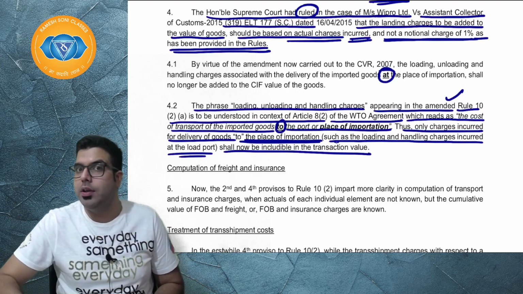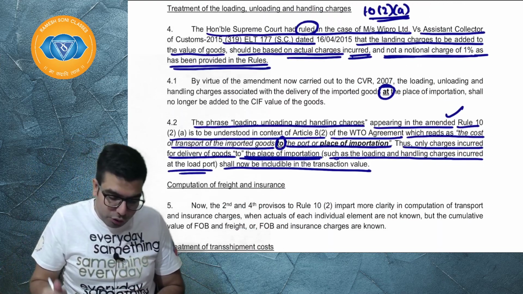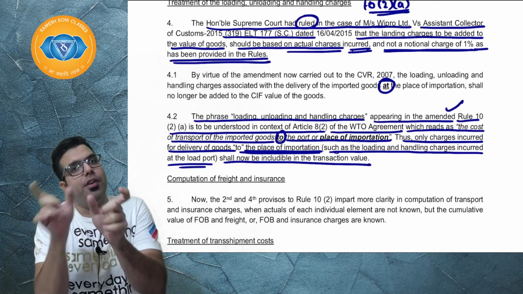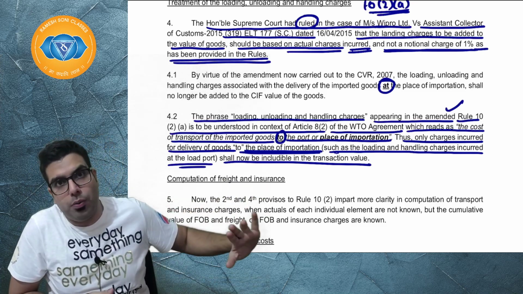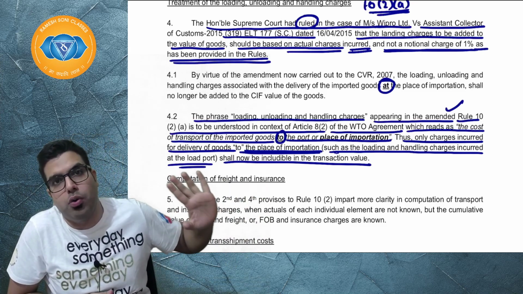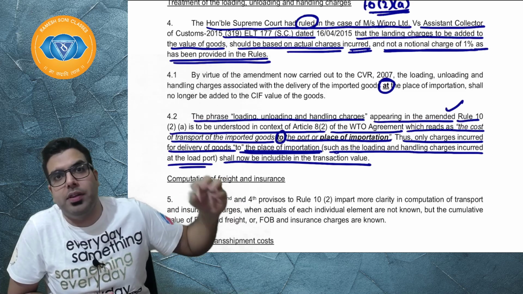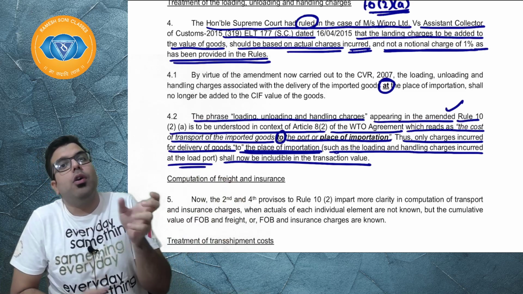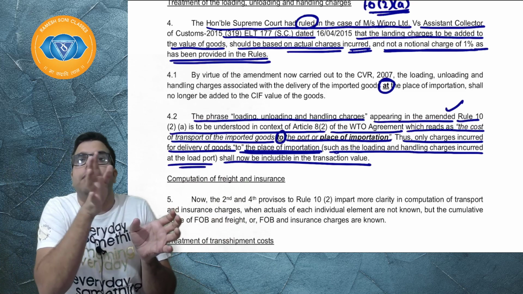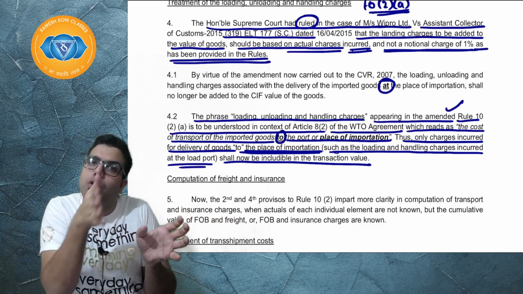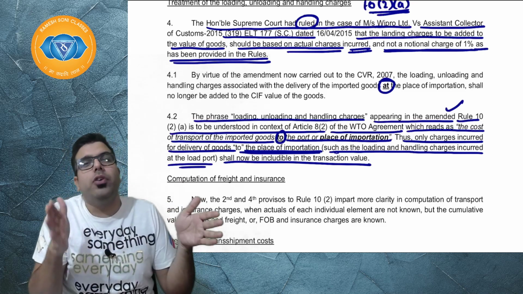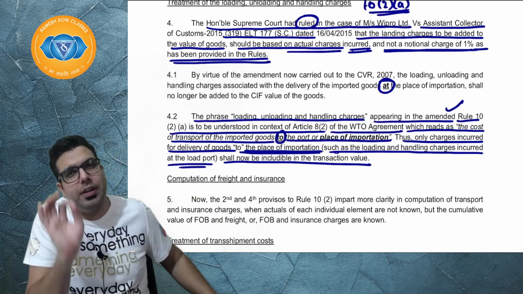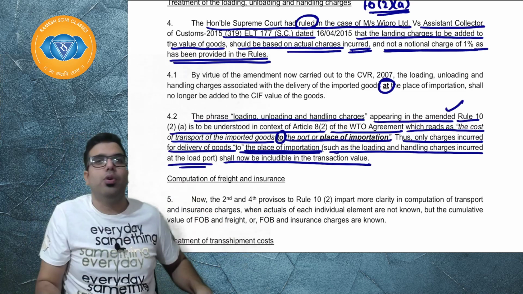The problem was the wording: cost of transportation, loading, unloading, handling charges at the port of importation had to be included. For that, 1% was includable earlier, but now that 1% is no more includable. So Baba, the cost of transportation, loading, unloading up to the port has to be included. But that 20% which is there just means cost of transportation, loading, unloading.